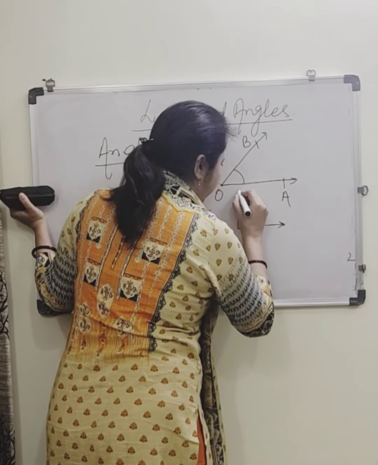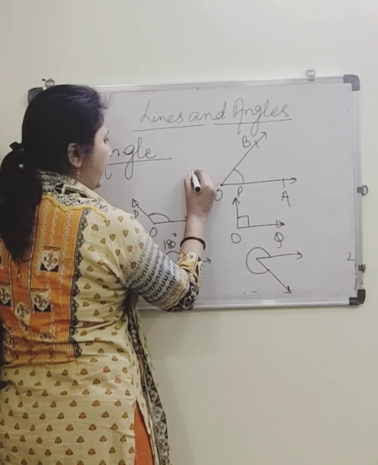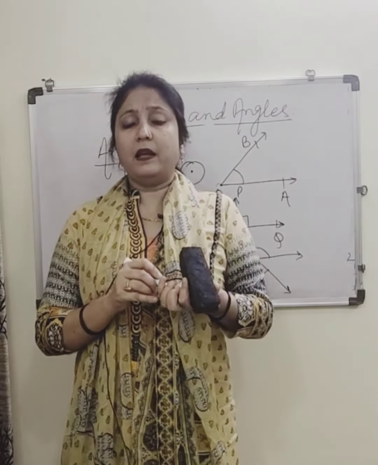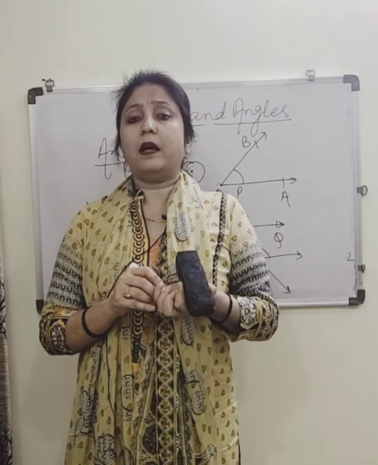This is the symbol for right angle. This is your straight angle, which is of 180 degree. Children, this is your reflex angle, and complete angle, here it is. An angle around a point is known as complete angle. So these are the different types of angles.